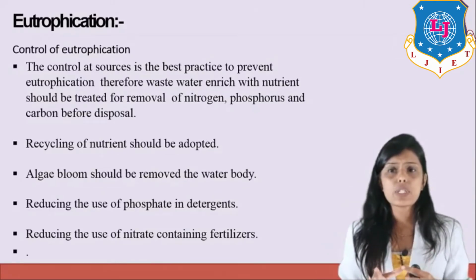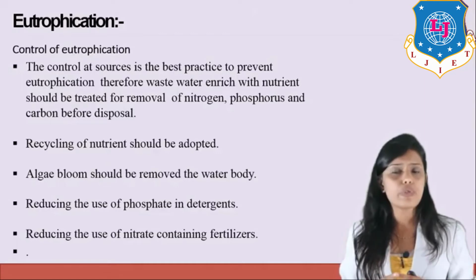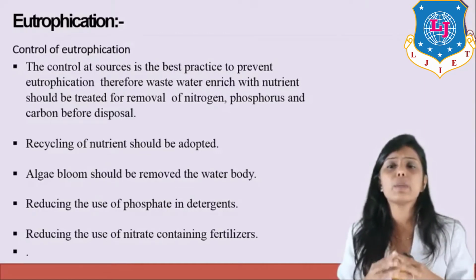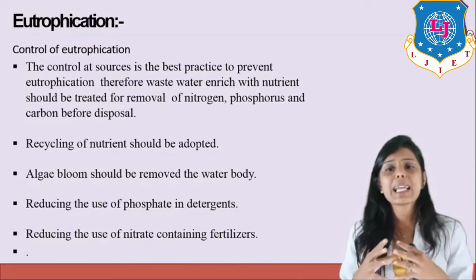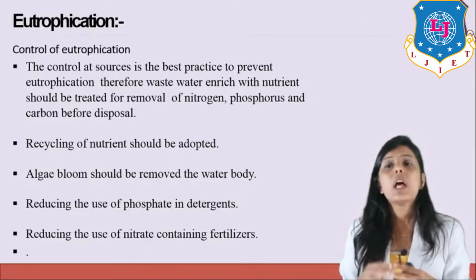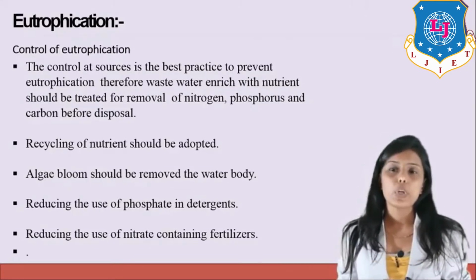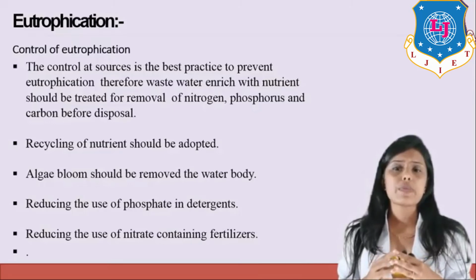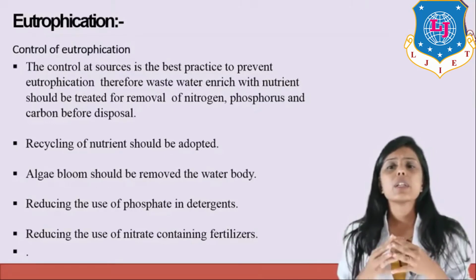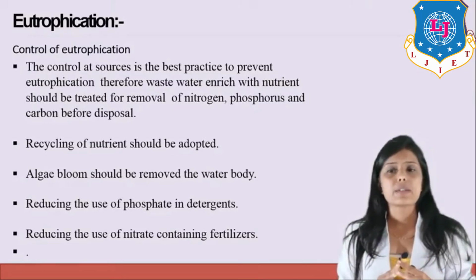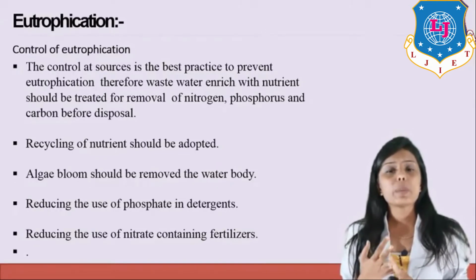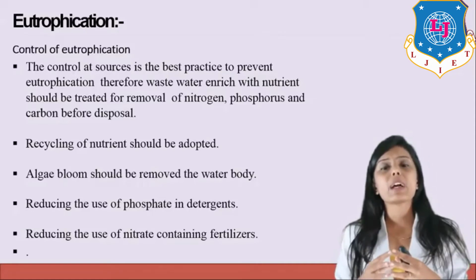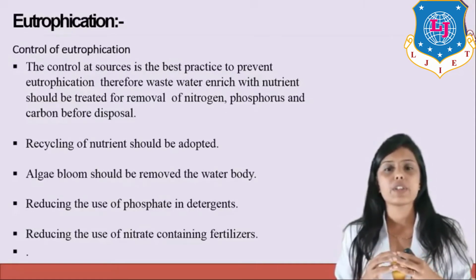The control at source is the best practice to prevent eutrophication. Therefore, wastewater enriched with nutrients should be treated for removal of nitrogen, phosphorus and carbon before disposal. Recycling of nutrients should be adopted. Algae bloom should be removed from the water body. Reducing the use of phosphate in detergent. Reducing the use of nitrate containing fertilizer. So, by reducing the use of phosphate and nitrates, and removing algae bloom from the water body, and by controlling the source, we can control the eutrophication process.